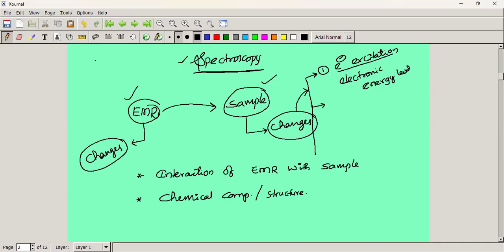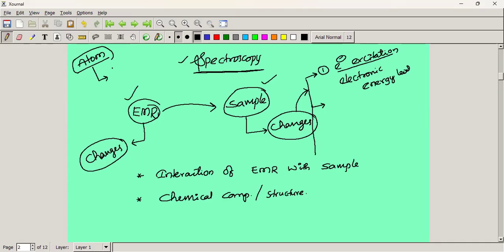For example, if you take an atom, in case of an atom, the electrons revolve around the nucleus in different electronic energy levels, like s orbital, p orbital, right? So the first level is the K shell, L shell, M shell, like that.